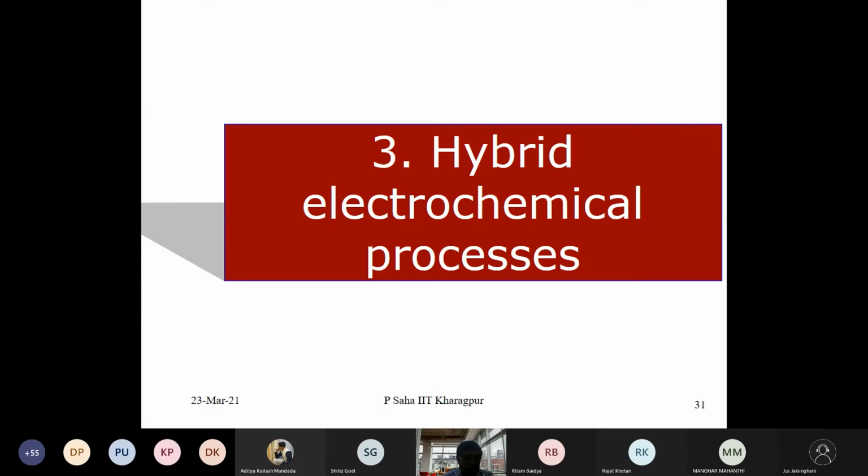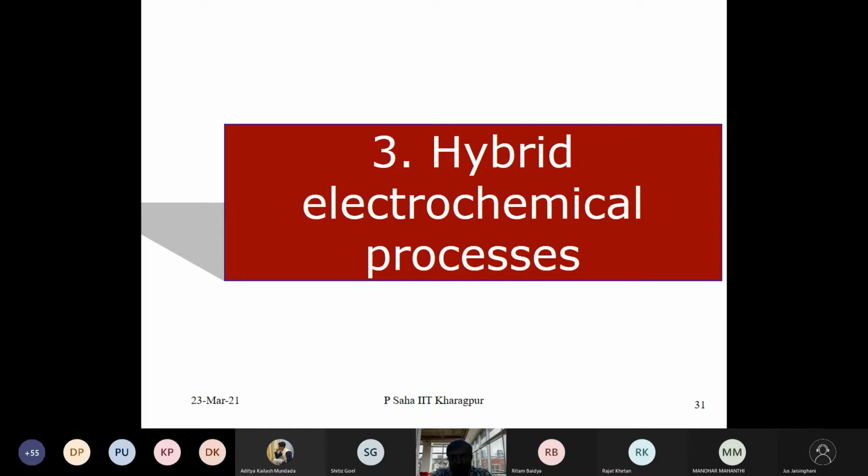Again, we have classified them based upon the interaction of the involved energy. That way we can have hybrid thermal processes, hybrid chemical processes, and also hybrid electrochemical processes.